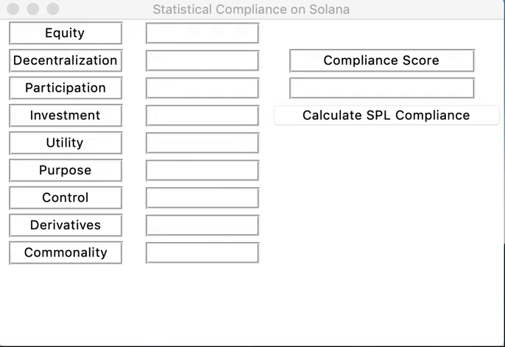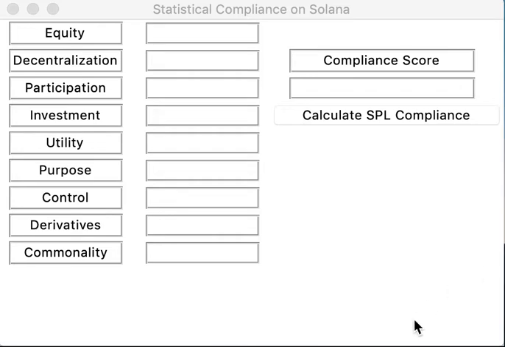Hey everyone, this is a demo for statistical compliance on Solana, which is our software for statistically analyzing digital assets and whether or not they might be considered securities. The goal here is to help give clarity to projects, to help them follow the law, and in the event that they need to register with the SEC, to help identify situations where that might be a good thing to do.